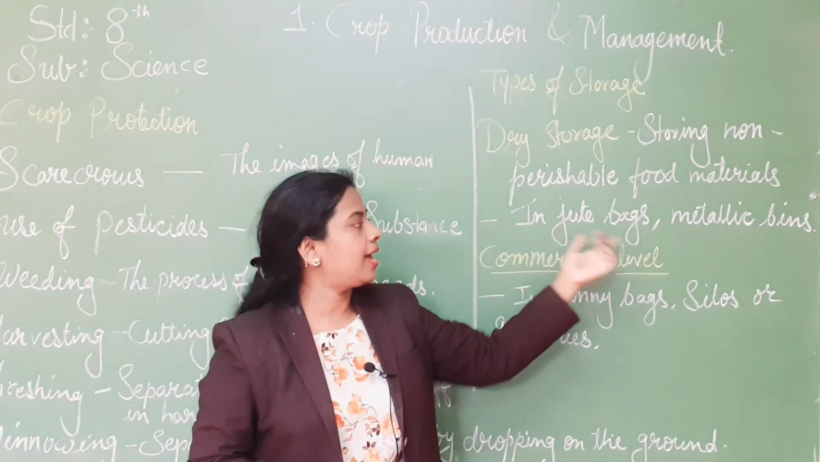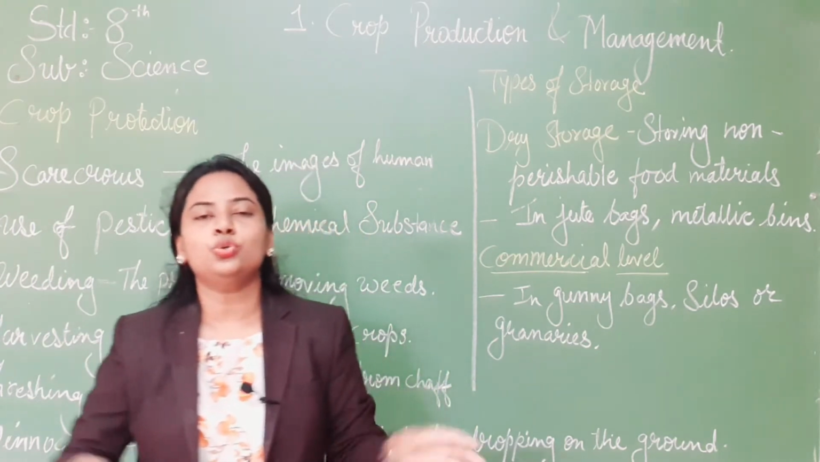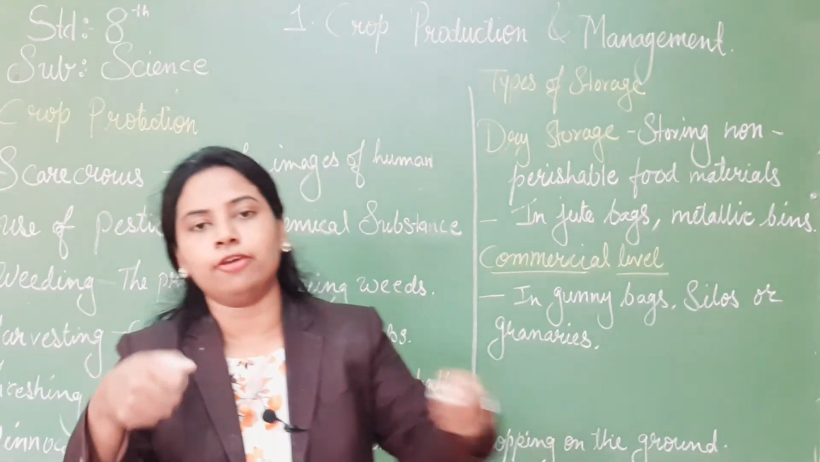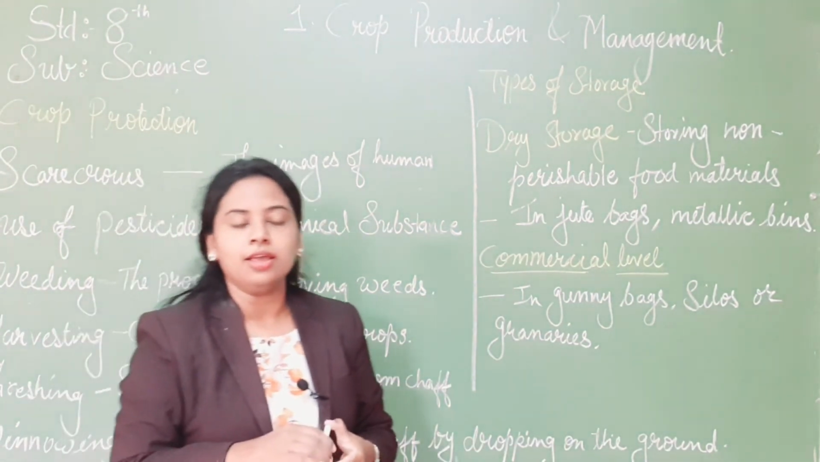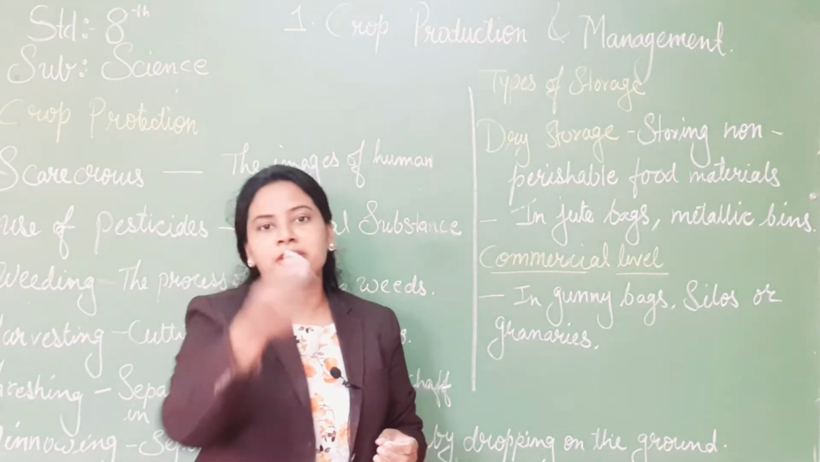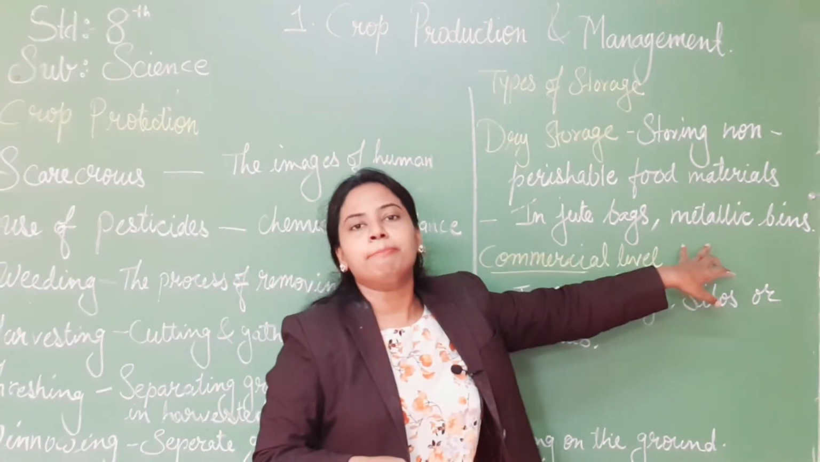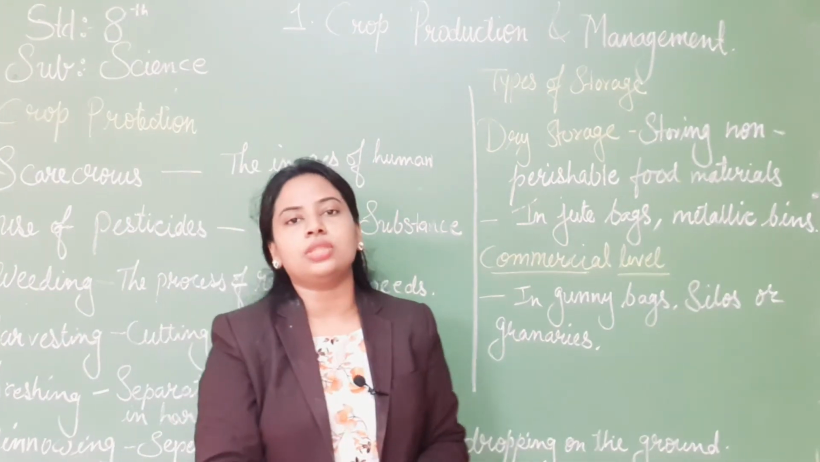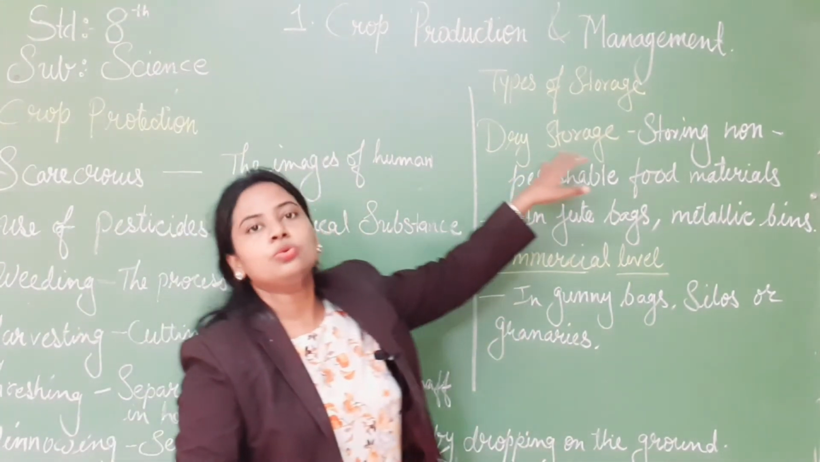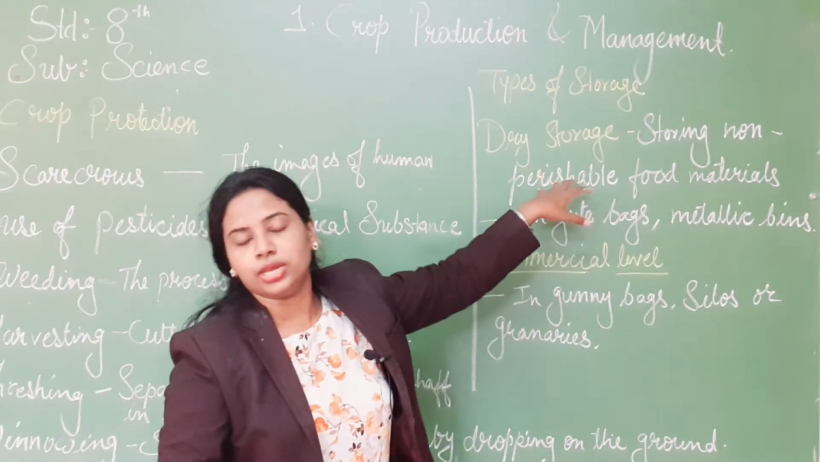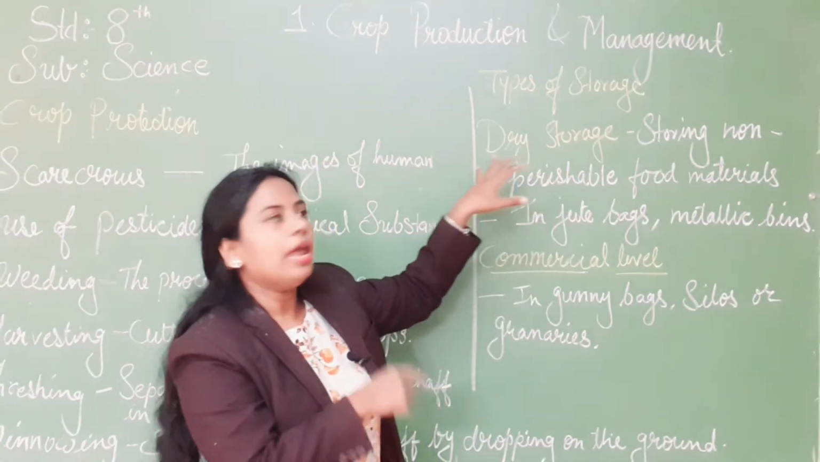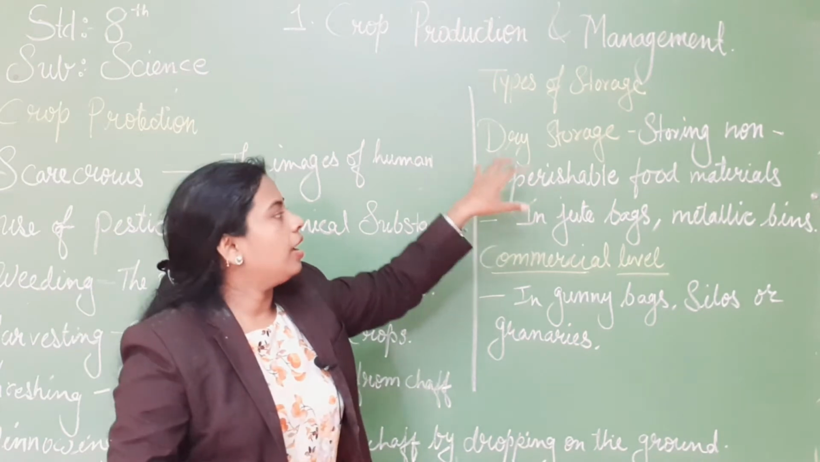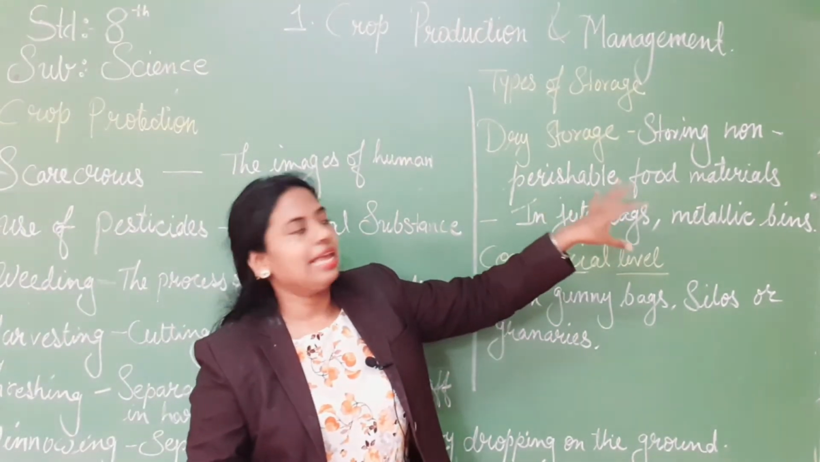That food material you store in a jute bag and metallic bins. Jute bags are big bags, brown in color, and they must be in your homes also. Metallic bins are big metal containers, in which you can make your dry storage. Farmers used to store like this, and nowadays also storage is done this way.